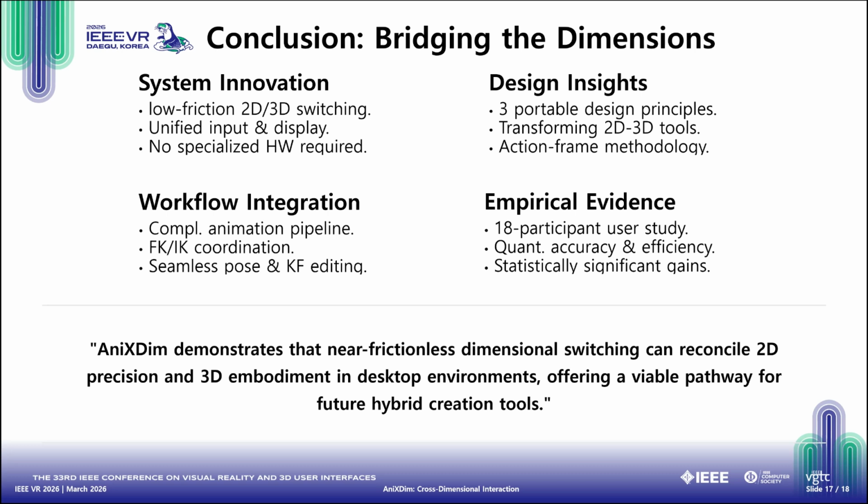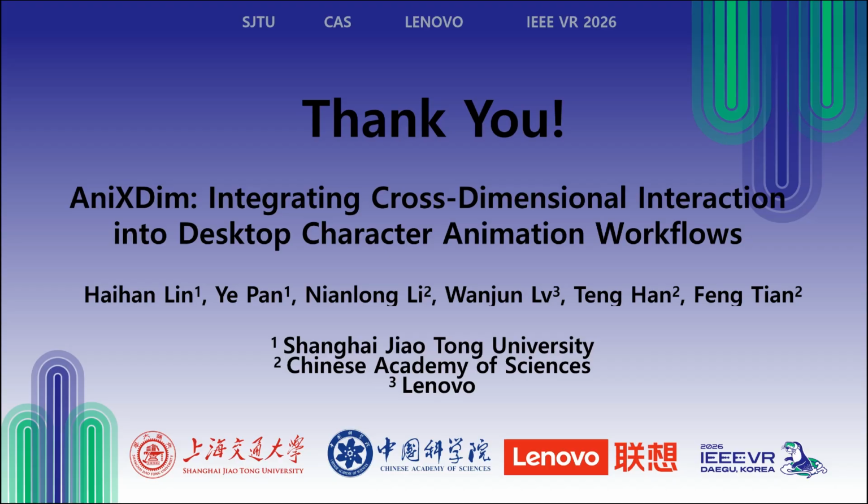Finally, we derived a set of design implications for bridging 2D and 3D workflows. AniCrossDim proves that near-frictionless dimensional switching can successfully reconcile 2D precision with 3D embodiment, offering a low-learning-overhead pathway for the future of hybrid creation tools.